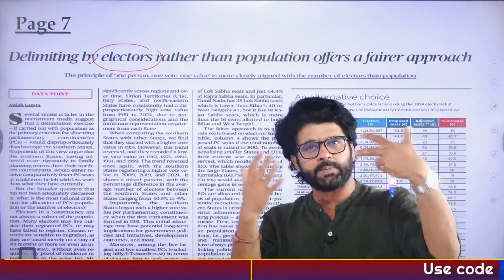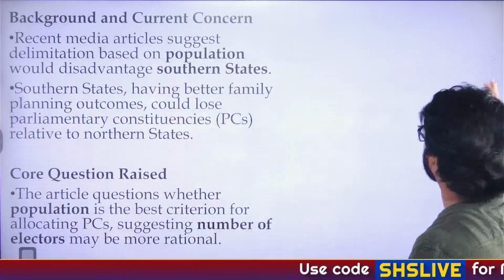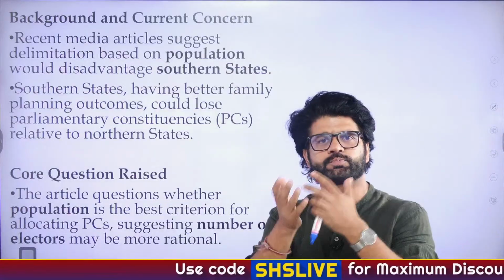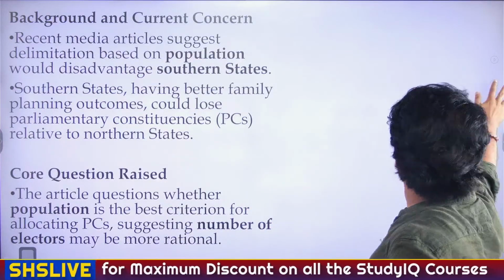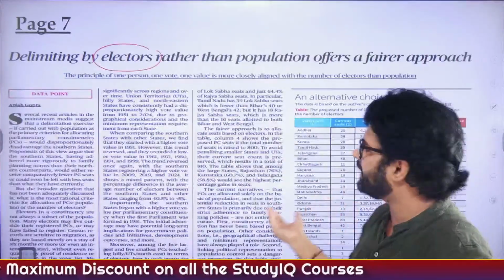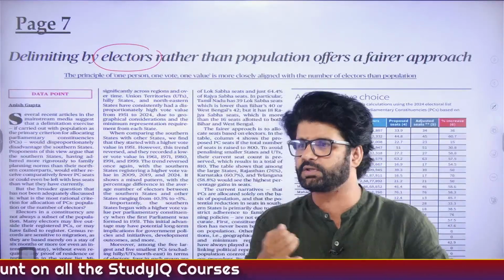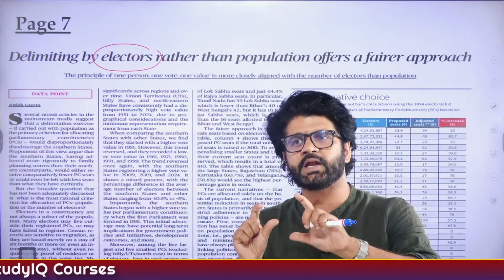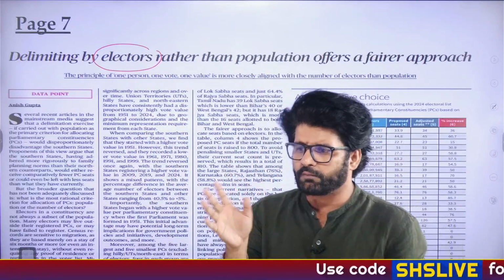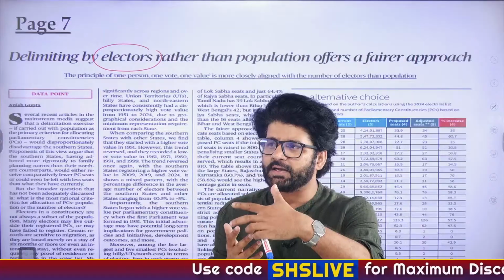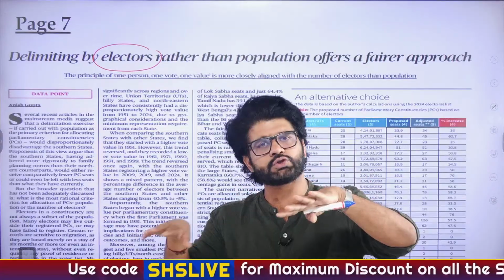More or less, we are confined when we are talking about criteria. We are confined to this population criterion. I even made one video, I don't remember which one, where we talked about how delimitation will be carried out. One thing is based on population, then southern states will be undermined, and seats will be increased to around 810 from 543. Now, the second criterion is we freeze the seats to 543 only.